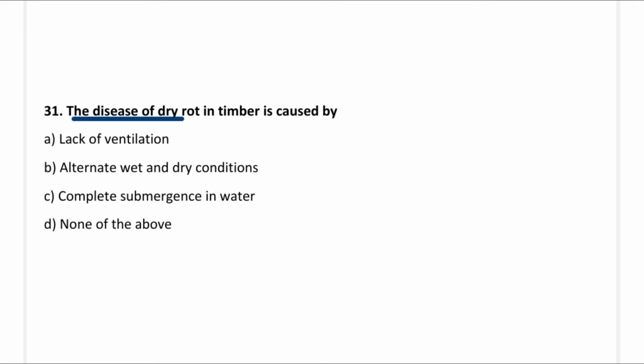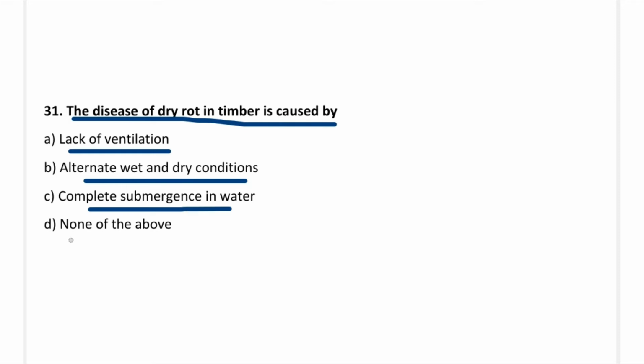So next question, the disease of dry rot in the timber is caused by: option A, lack of ventilation; option B, alternate wet and dry condition; option C, complete submergence in water; option D, none of the above. So the correct answer is option A, lack of ventilation.